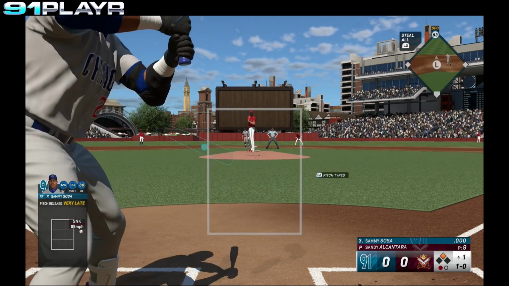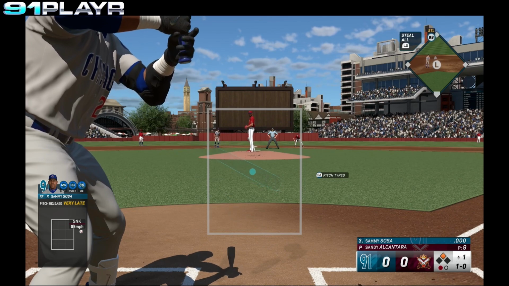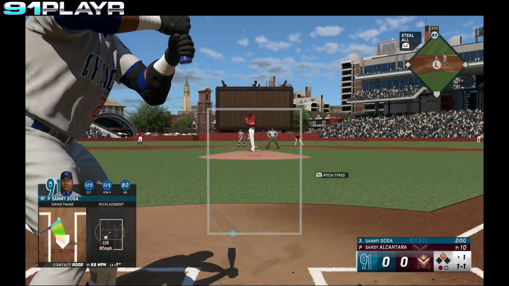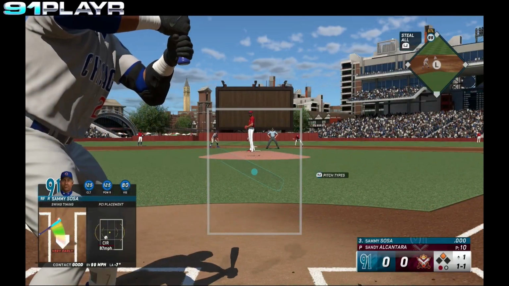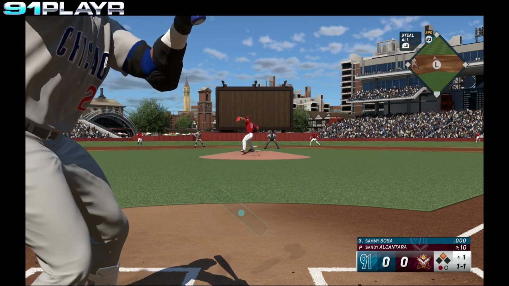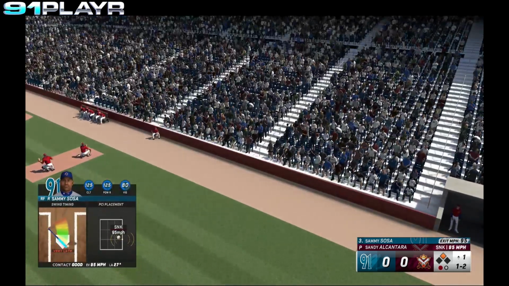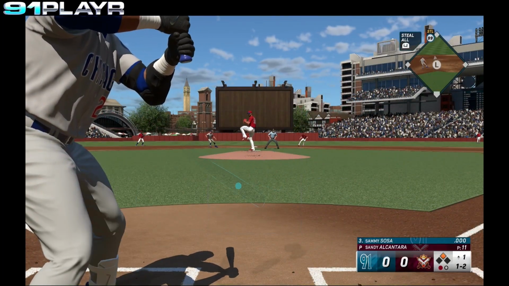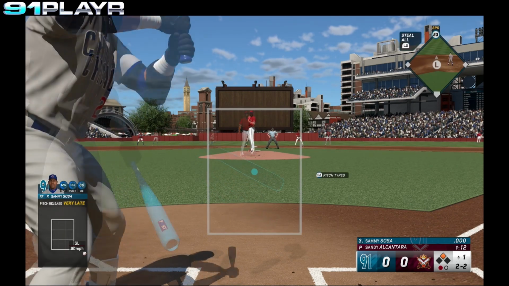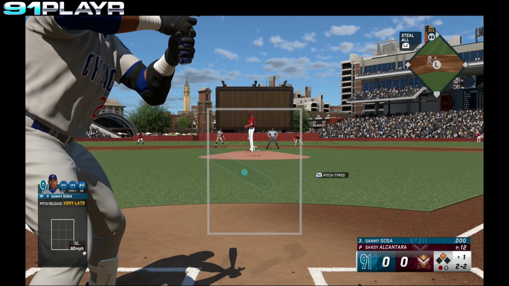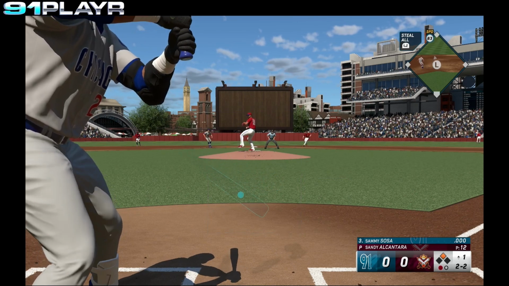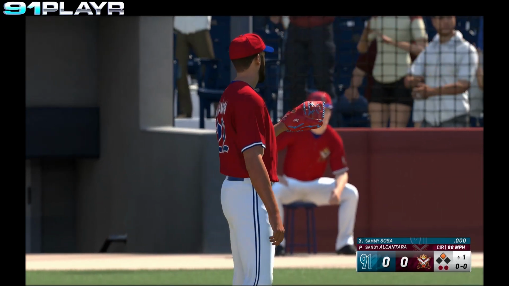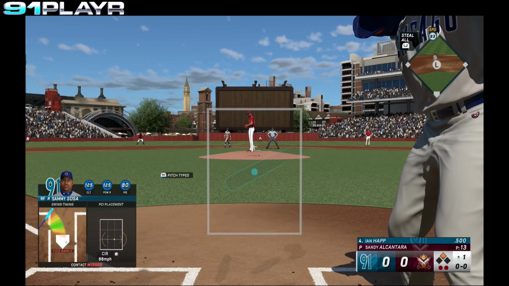First pitch is a ball outside. 1-0 is the count. Sosa drives the ball foul down the third base line. 1-1's the count. Fouled off down the first base line out of play. 1-2 to Sosa. Ball outside. 2-2. Sosa swings and misses. Down on strikes he goes. 2 away. Ian Happ steps in.